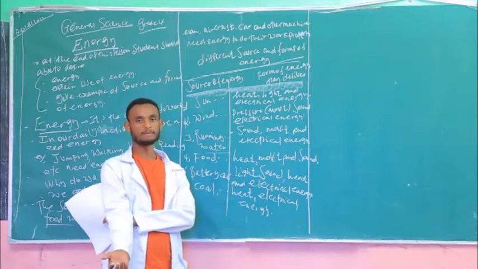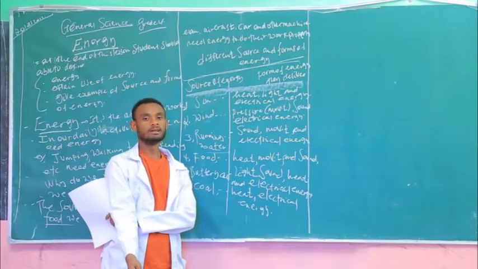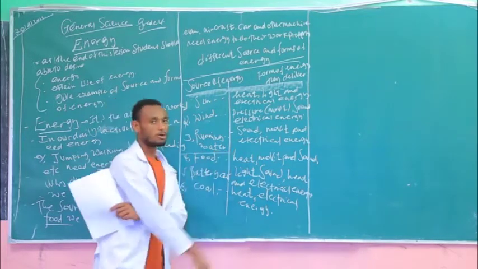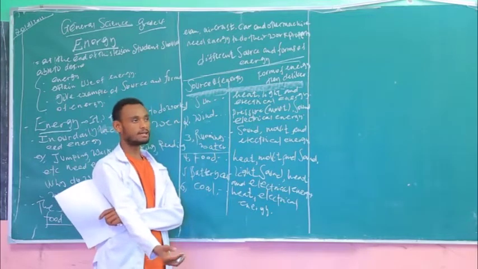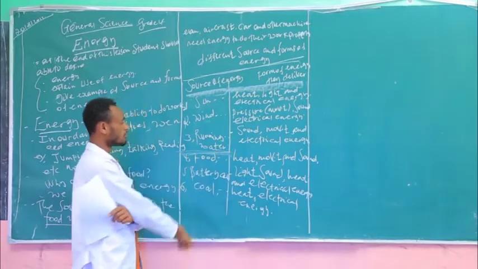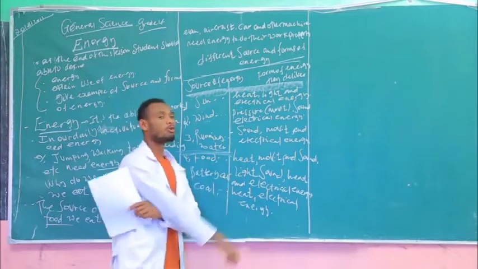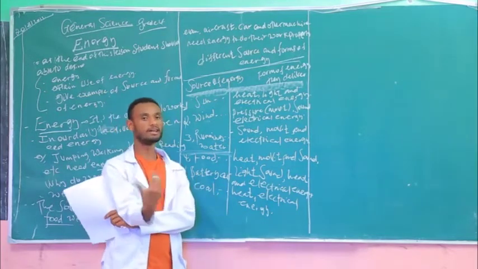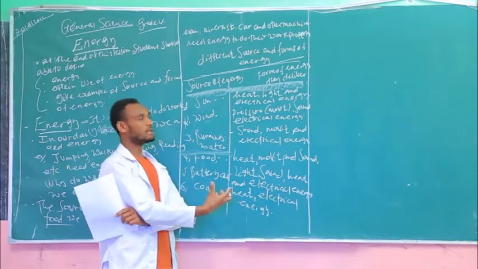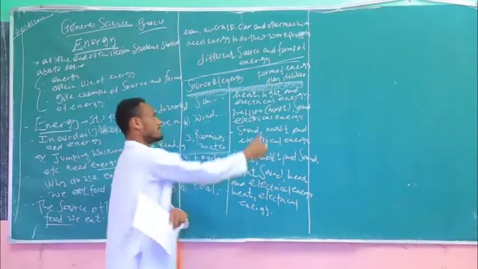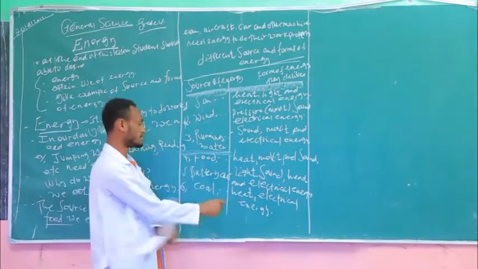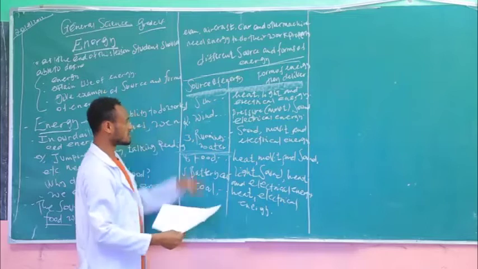For example, students, today in our country, our Renaissance, our greatest dam, is done in the form of running water as a source of electrical energy. So it is used to release or deliver energy in the form of electrical energy. That's why these all are the sources.